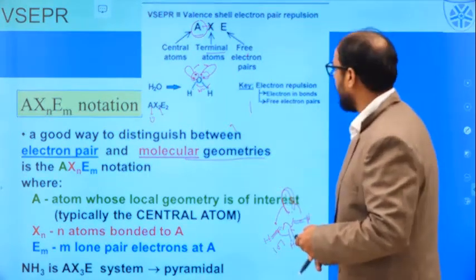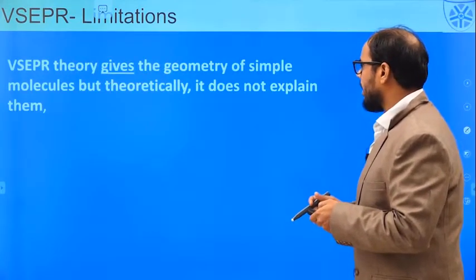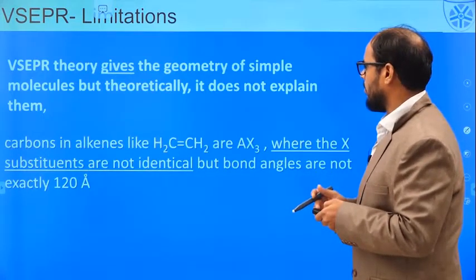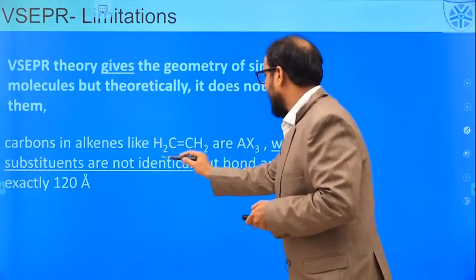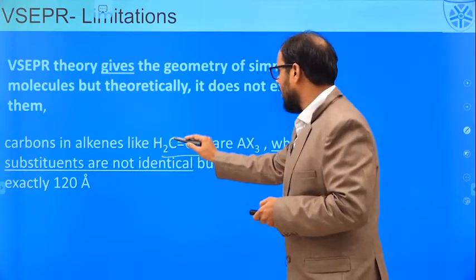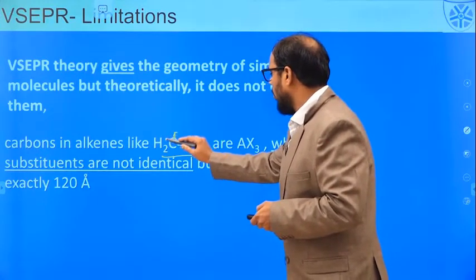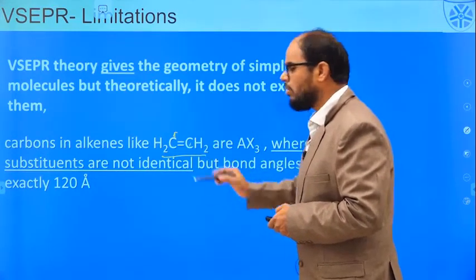Though this VSEPR theory was able to give the shape for many of the molecules, it has some limitations. It does not explain the energy of some of the molecules, and for many molecules such as the ethylene system, where the central atom is carbon and we have got 2 hydrogen atoms attached to the carbon atom and another carbon atom attached to it.